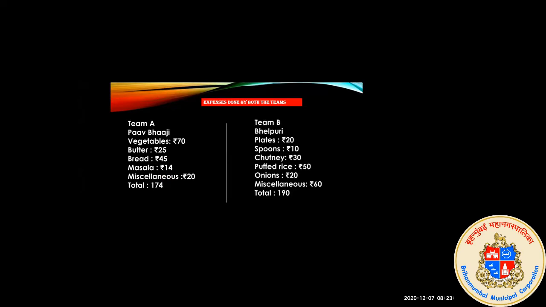Now team B prepared bhel puri. Okay. So for bhel puri, they required plates of rupees 20, spoons of rupees 10, chutney of rupees 30, puffed rice rupees 50, onion rupees 20, and miscellaneous, means other things, for rupees 60. So the total expenses were 190. So whose expenses were more? Can you tell me? Team A or team B? Team B. Okay, very good. Team B expenses were more.